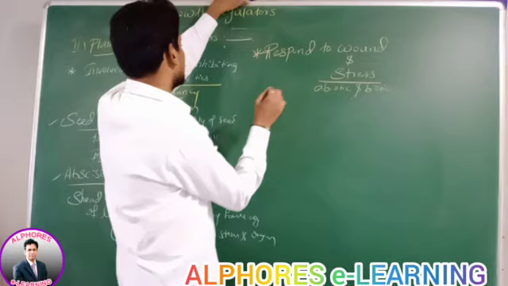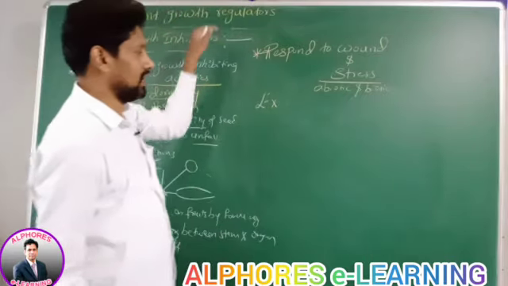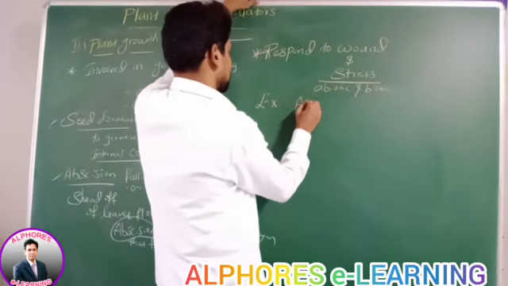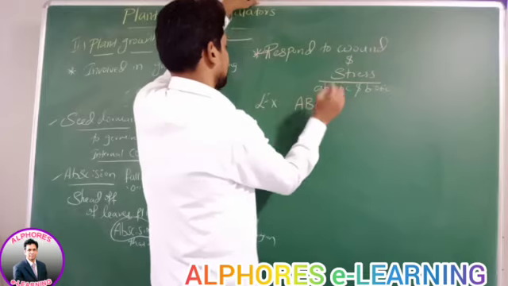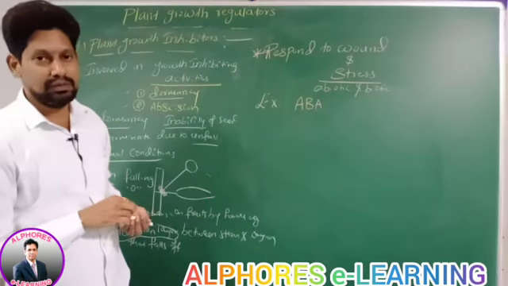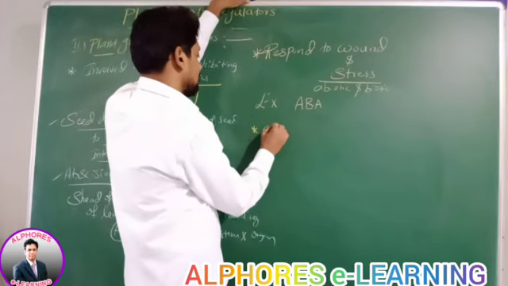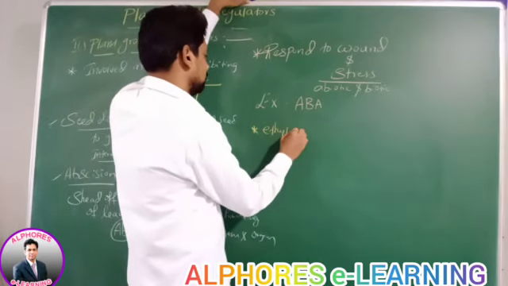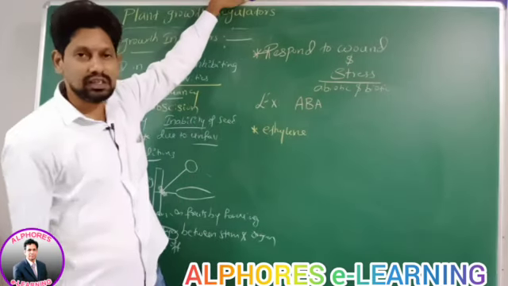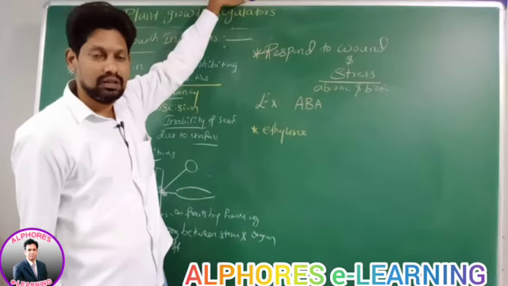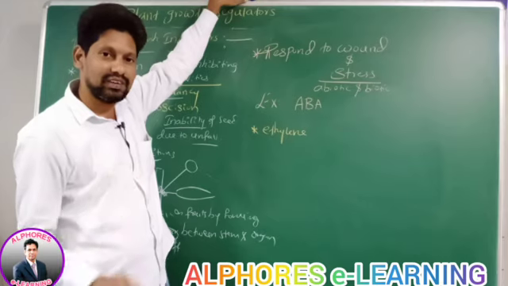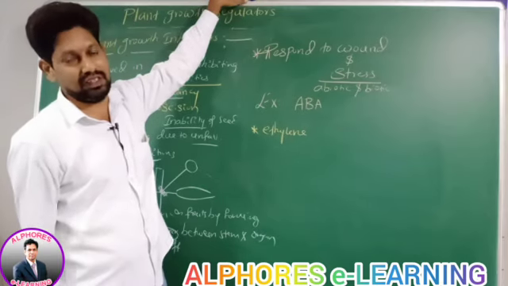An example of plant growth inhibitors is abscisic acid. Now listen to this statement carefully. Ethylene shows both growth promoting as well as growth inhibiting activities.